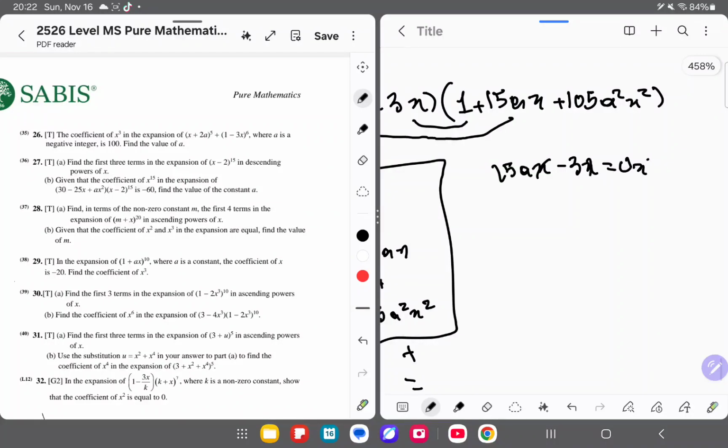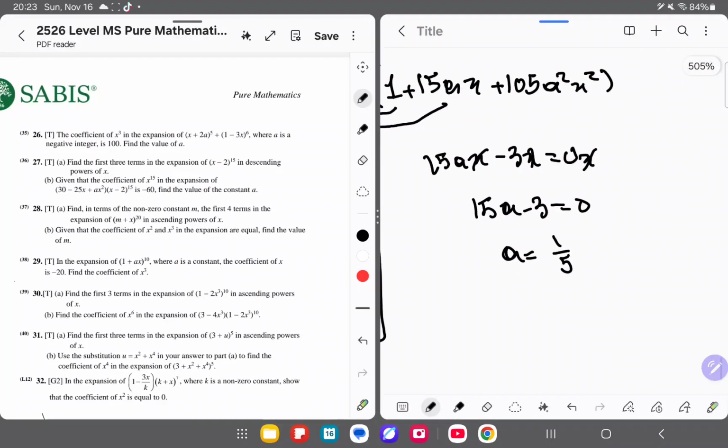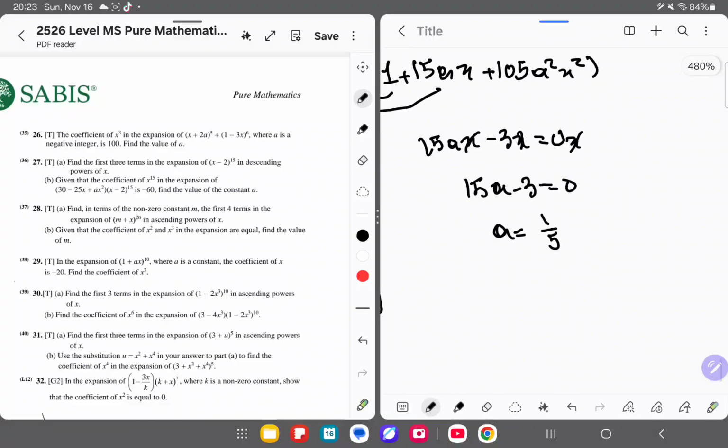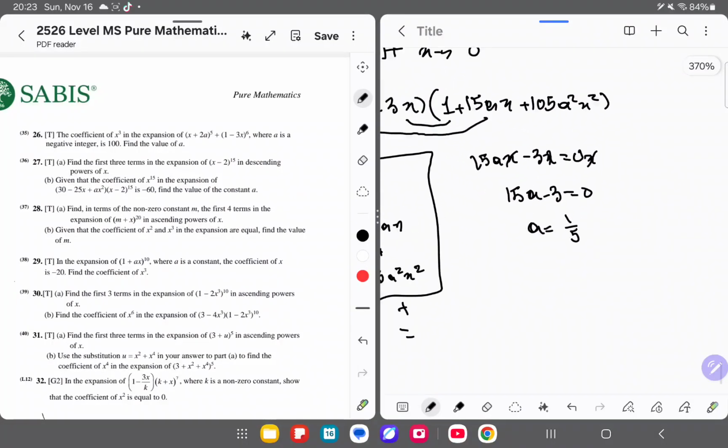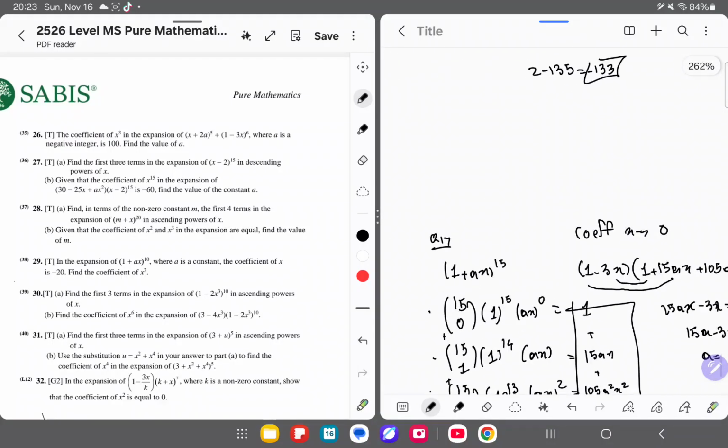You ignore the x's. 15a minus 3 is equal to 0. a is then equal to 1 over 5. 15 divided by 5, okay, yes. Once you get that, that should be it for part B. This was part B.